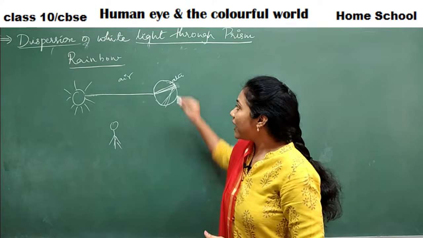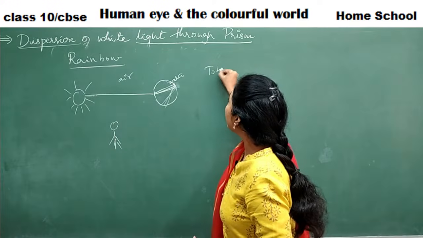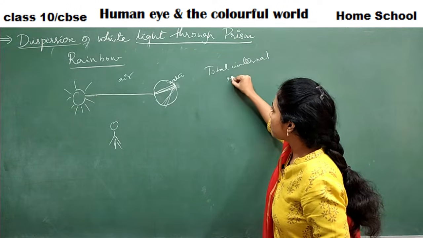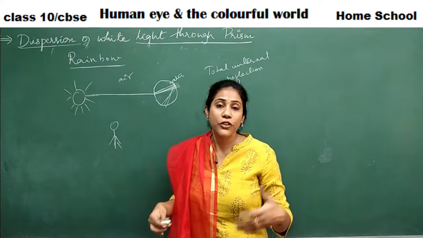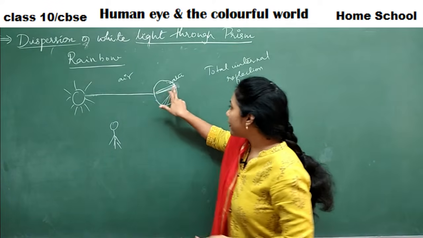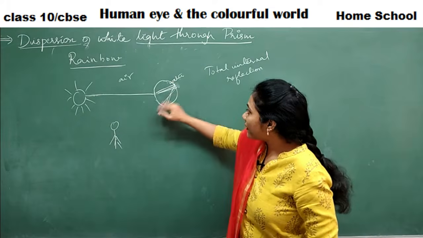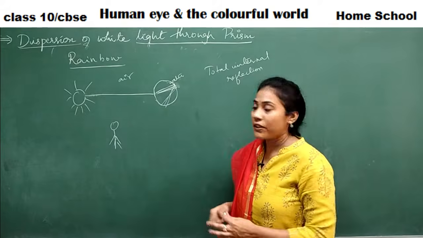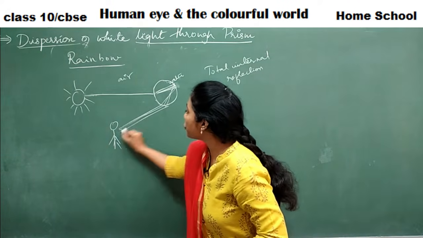They start reflecting inside the raindrop only. This is what we call total internal reflection. So about this total internal reflection, you will study more details in your class 12. But right now, just try to remember, whatever the refracted rays have come inside the water droplet, they have again reflected. Instead of going out, they have reflected inside itself. Okay, and now these refracted rays will come and reach to your eyes.